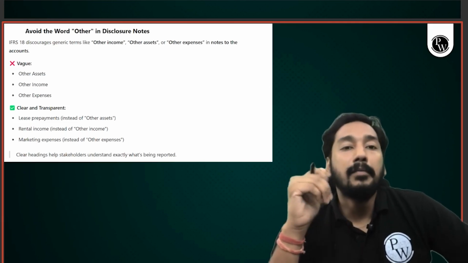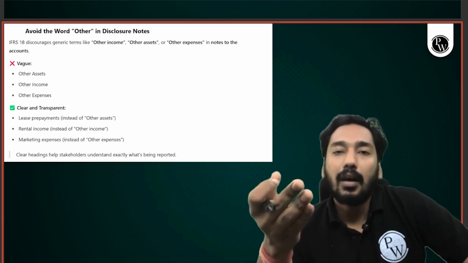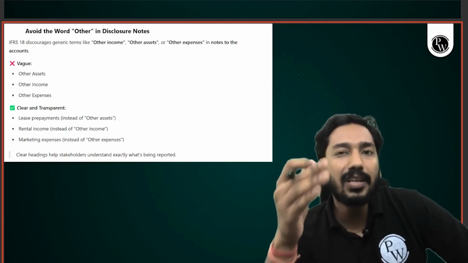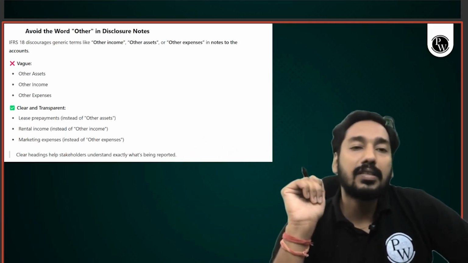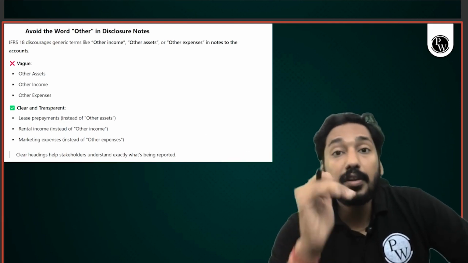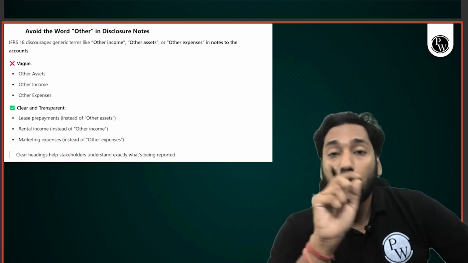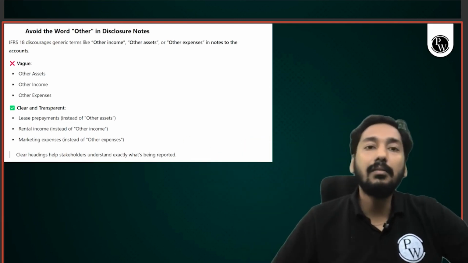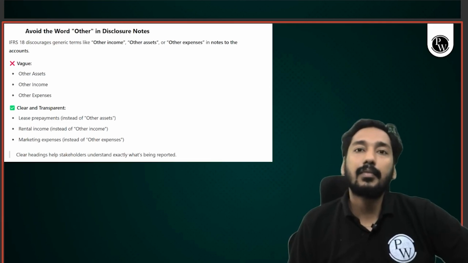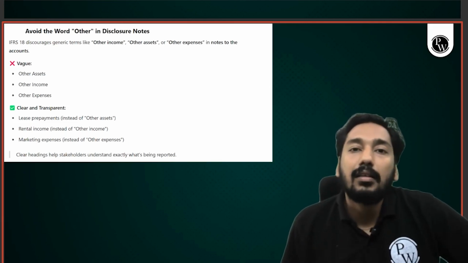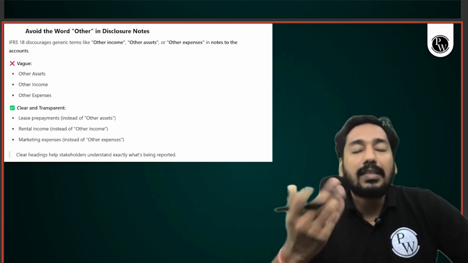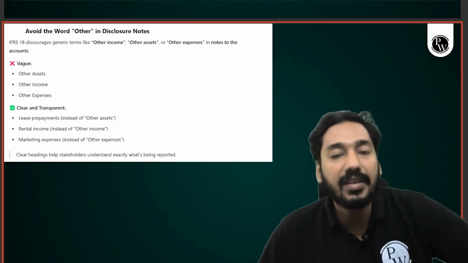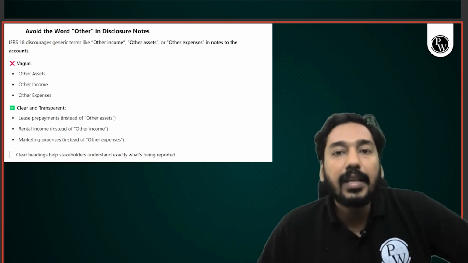Now, previously, there were many items where companies write like other income, other asset, other expenses without giving breakup or details of the same. Now here IFRS 18 strongly discourages that. Do not use these vague words. They do not give any clarity. What do you mean by other income? What do you mean by other asset? So even in our classes, we sometimes have discussion on these aspects, that these types of words are very vague and now accounting standards are really getting up to it.